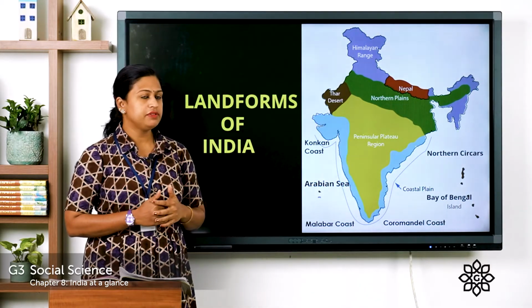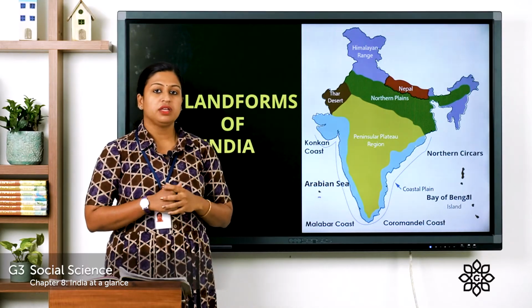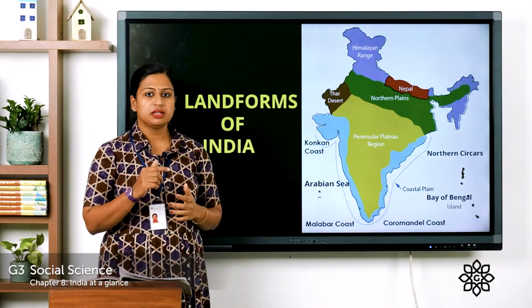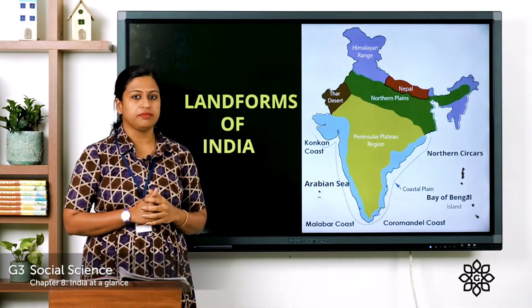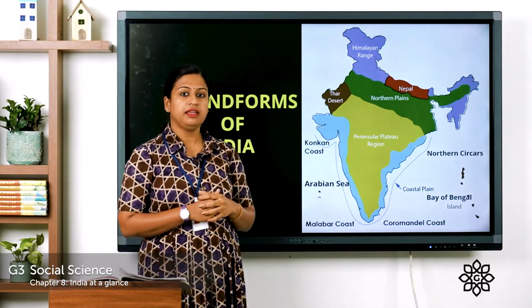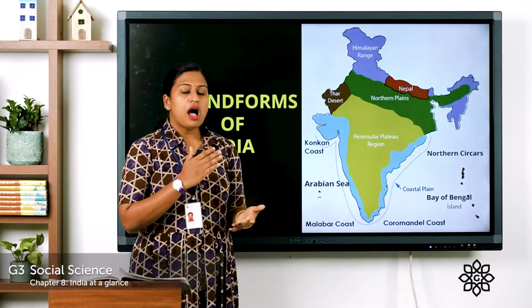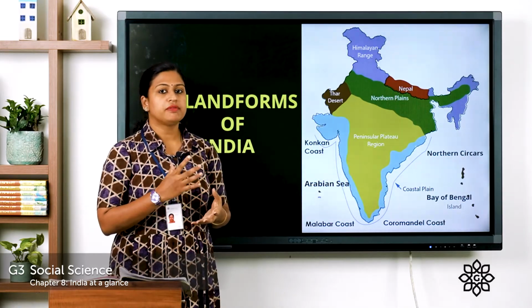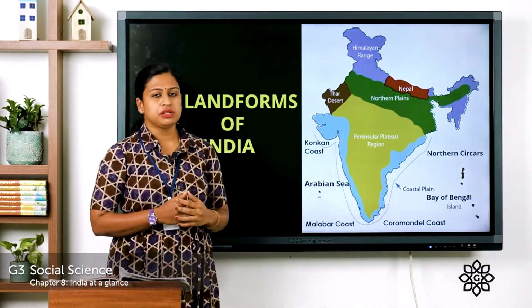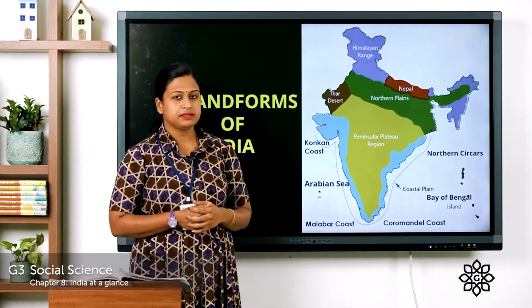The third physical division is the Thar Desert or the Great Indian Desert. You can see it is located in the western part of India, that is in the state of Rajasthan. Usually it is a very hot, dry and sandy place. Now here you can see that the lower half of our country is covered with the Peninsular Plateau region, which is located at the bottom of the northern plains.